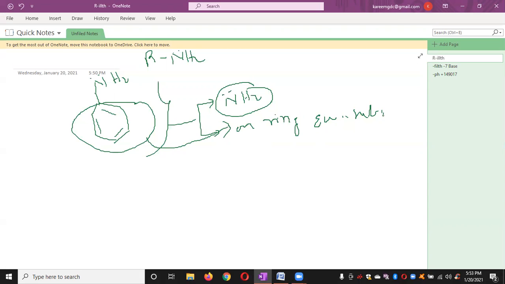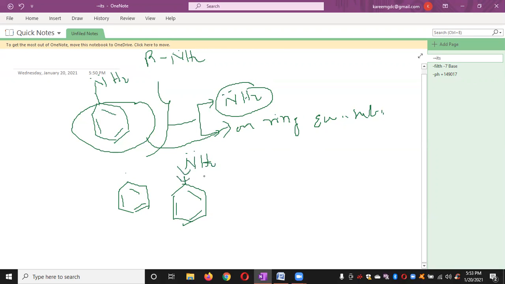So generally, benzene undergoes which type of reactions? Aromatic substitution reactions. So one of the hydrogens of the benzene is replaced with an NH2 group. Let's see what is the nature of the NH2 group. The NH2 group is an electron releasing group, ERG. It donates its lone pair of electrons to benzene. So thereby resonance takes place. That's why the NH2 group is known as a ring activating group.